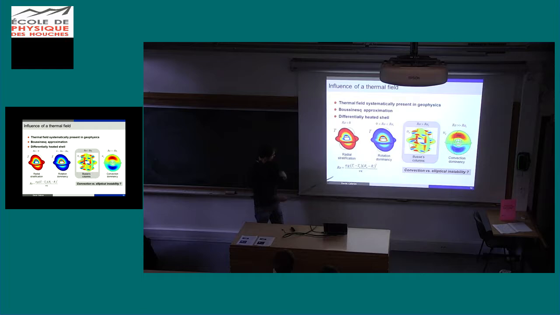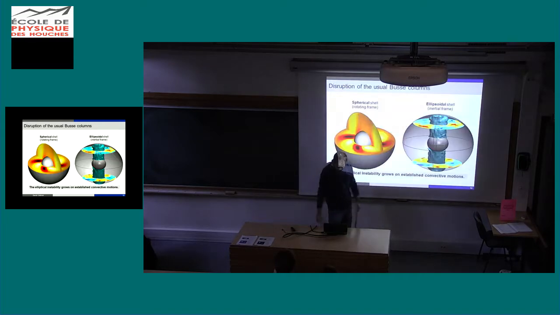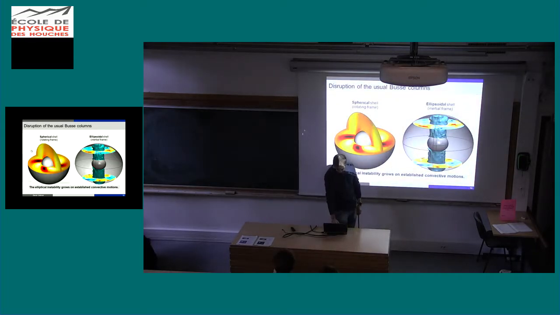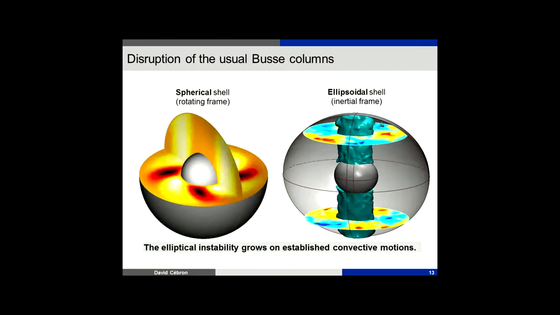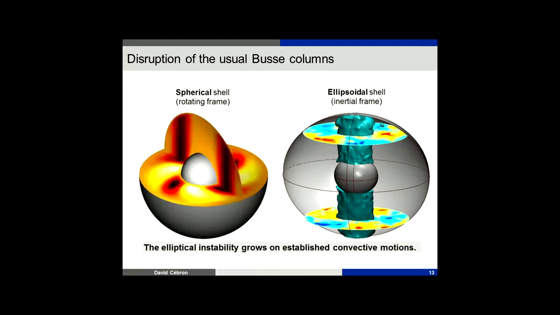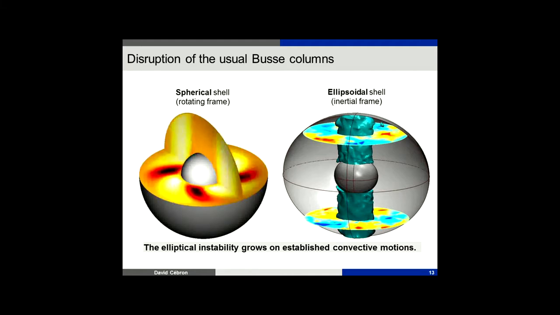So I'll just remind the definition of the Rayleigh number here. The question is, who wins between tidal instability and convection, for the Earth for instance? So let's do the simulation. If I do the simulation in a sphere, of course, we recover the usual convective columns, because we don't have any ellipticity. I start from that, and suddenly I squeeze my sphere into an ellipsoid.